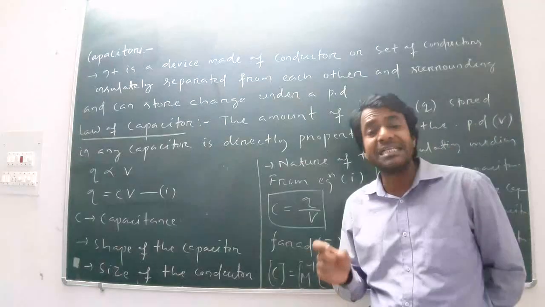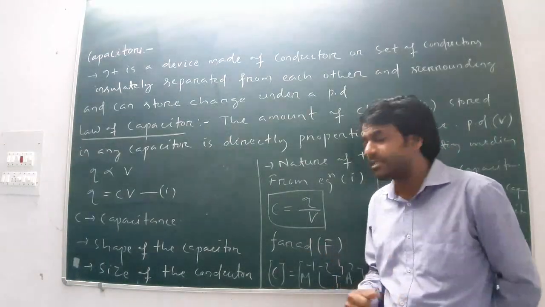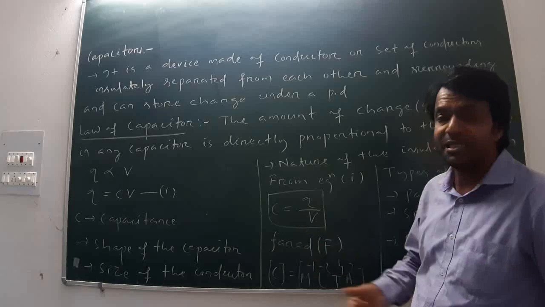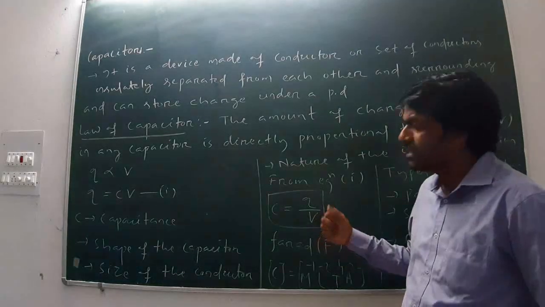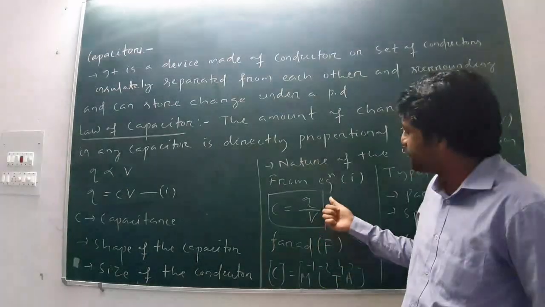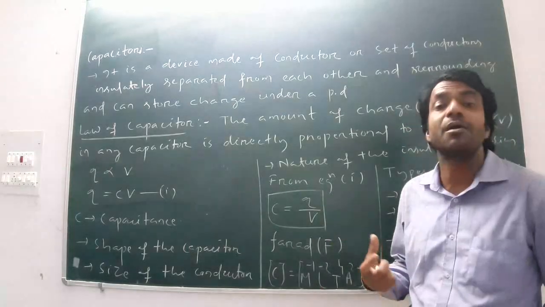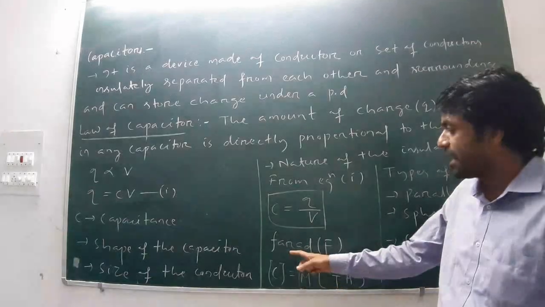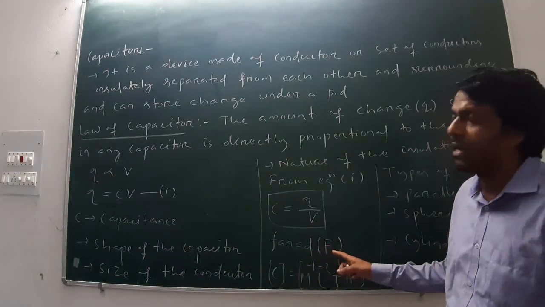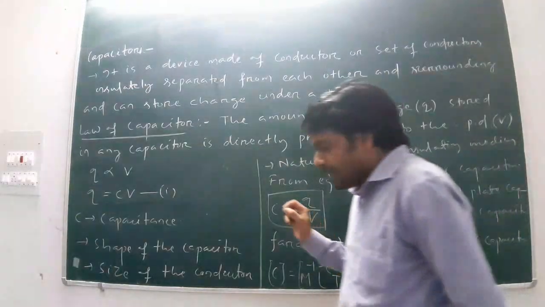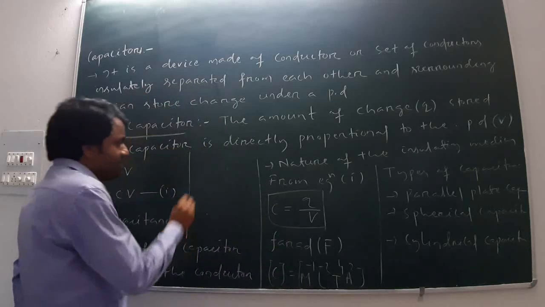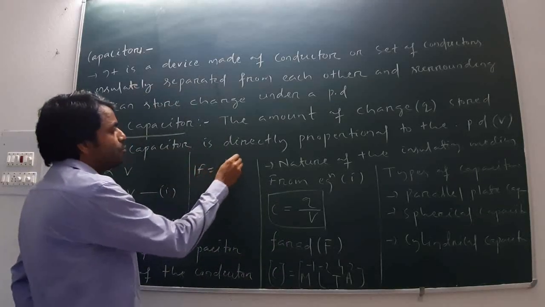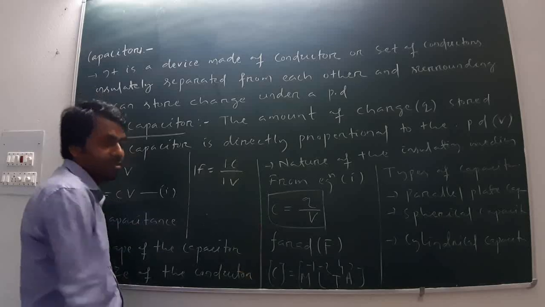Next, what is the SI unit of capacitance? The SI unit of charge is coulomb, the SI unit of potential difference is volt, therefore its SI unit is coulomb per volt, also known as farad, F-A-R-A-D, denoted by capital F. Mathematically, 1 farad is equal to 1 coulomb by 1 volt.